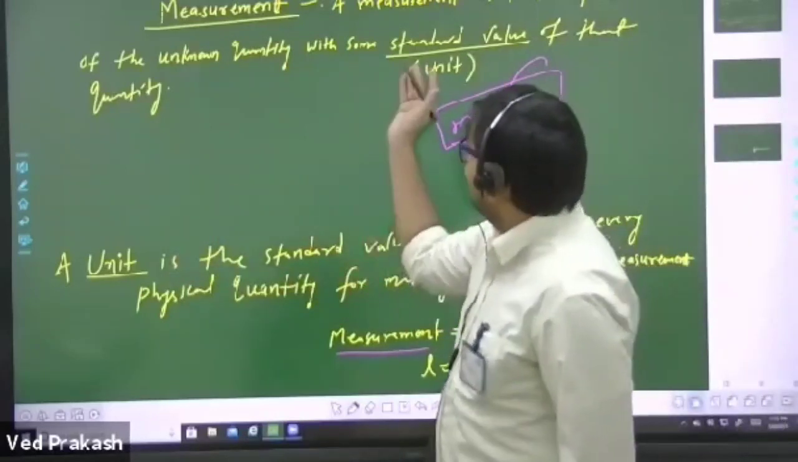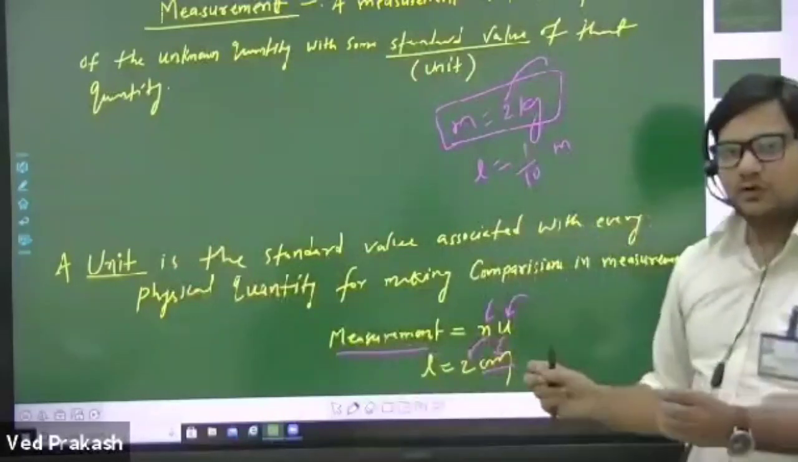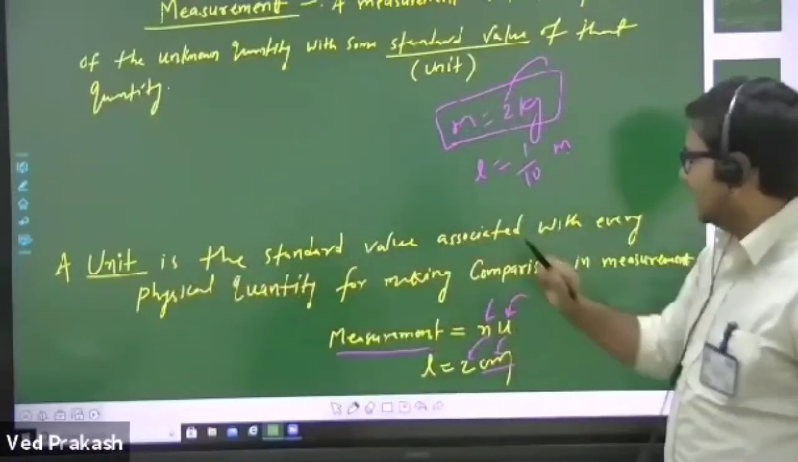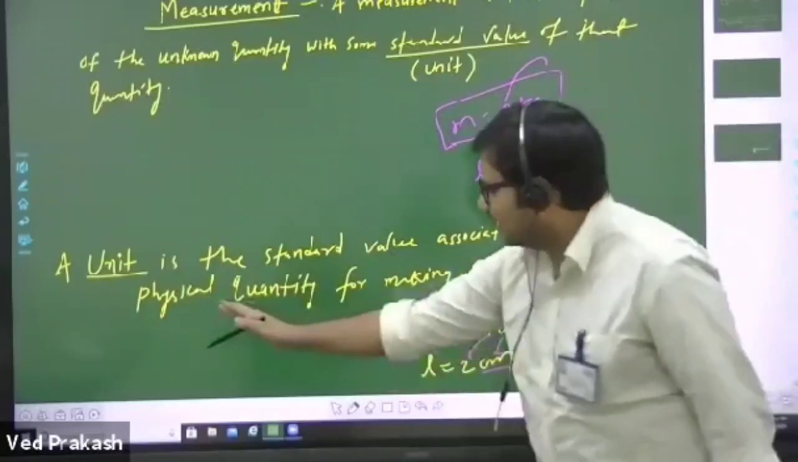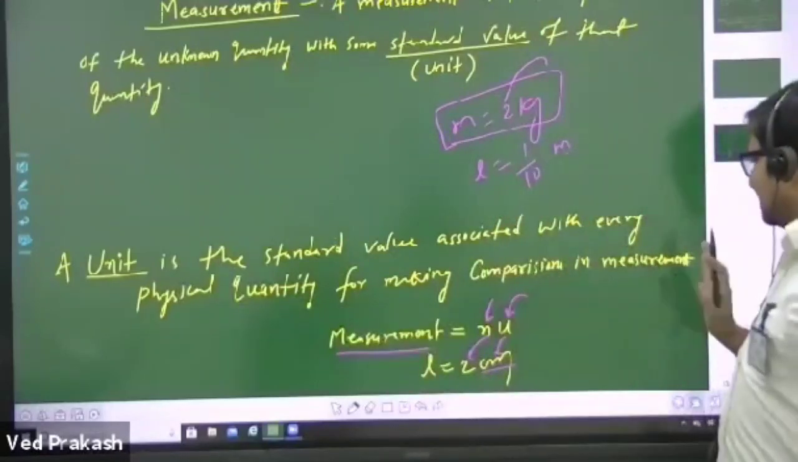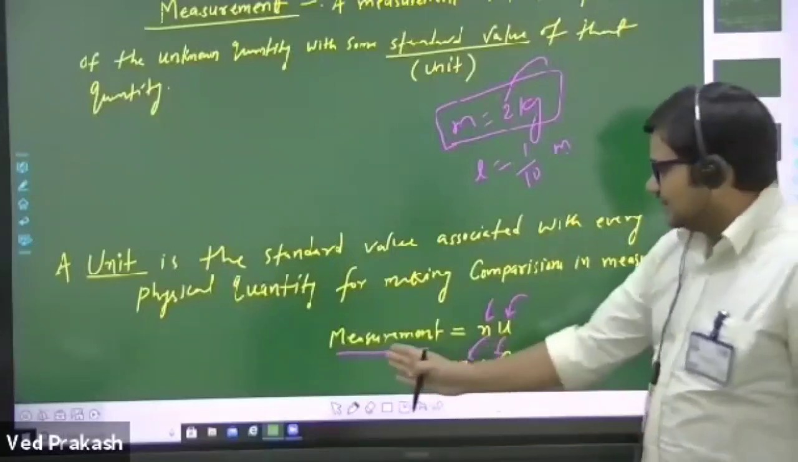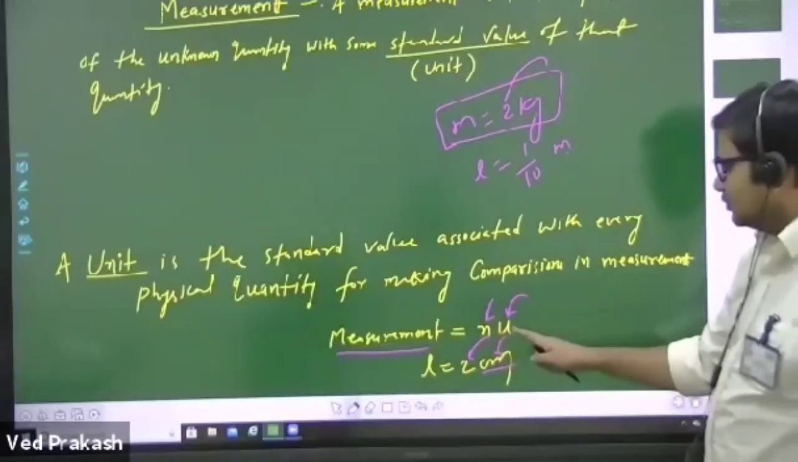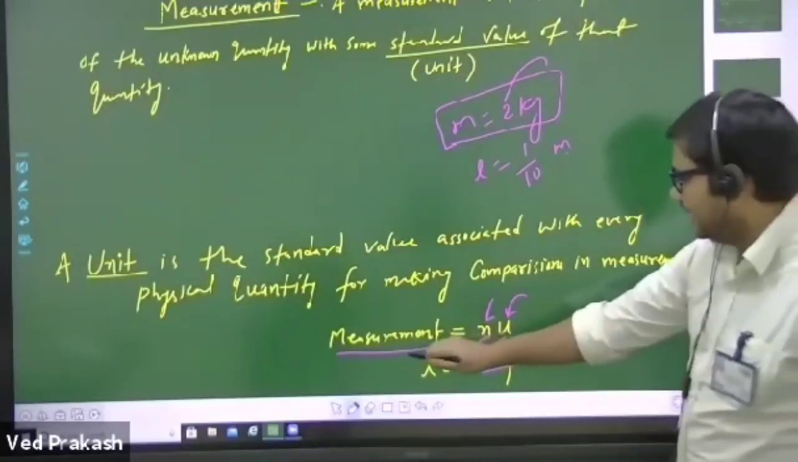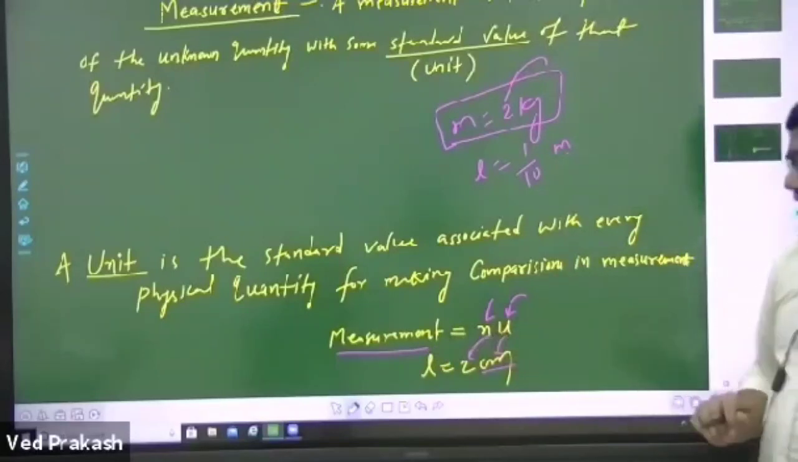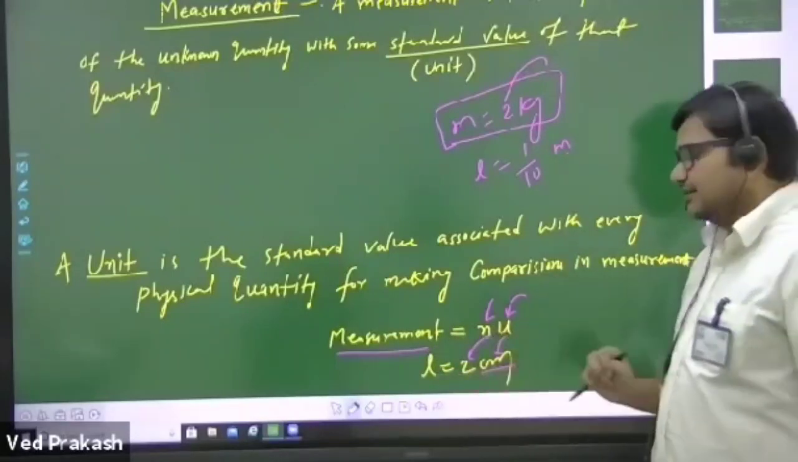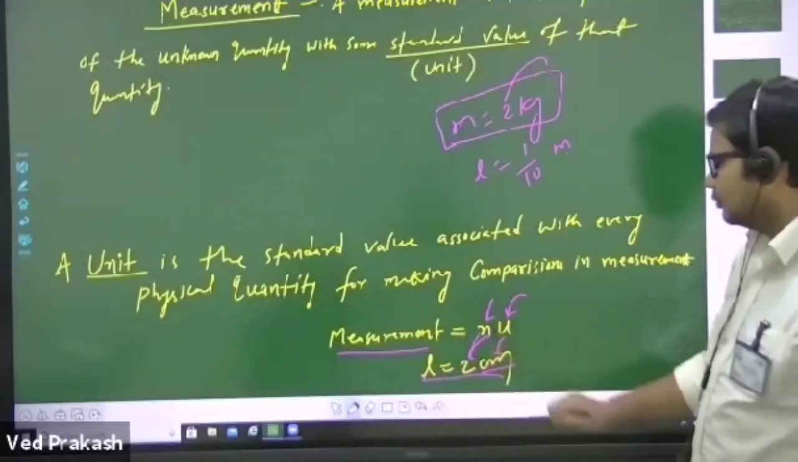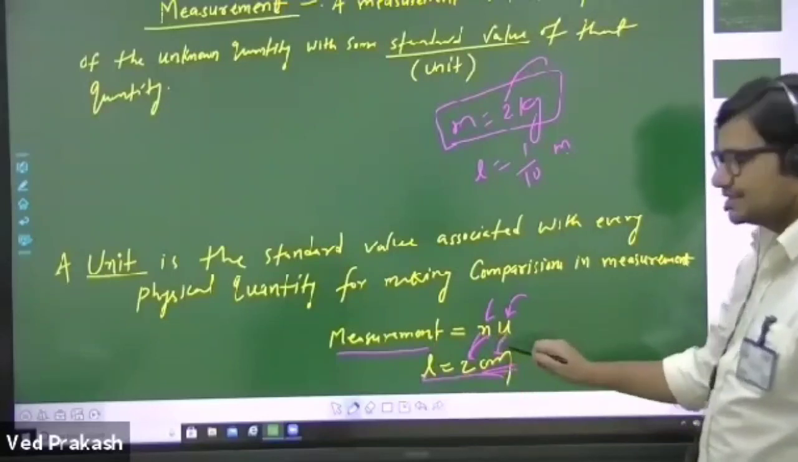So what is standard value? Standard value is assigned to every physical quantity to make it separate from other physical quantities. A unit is the standard value associated with every physical quantity for making comparison in measurement. So how do we take a measurement? Measurement equals numerical value times its unit. So you have to write any measurement in this format. Suppose you have measured a length of 2 centimeter, then you have to write this length in this format. 2 stands for the numerical value and centimeter is its unit.